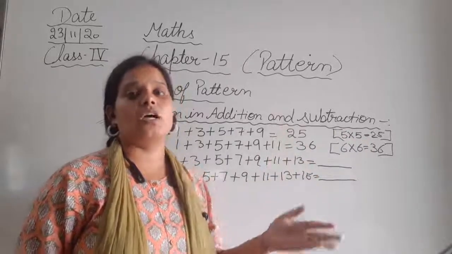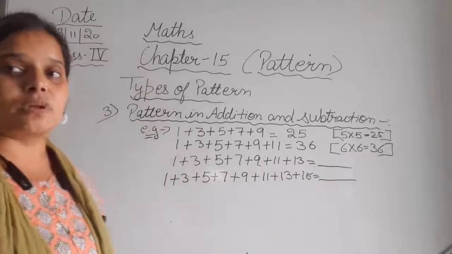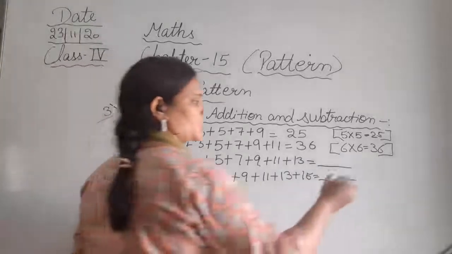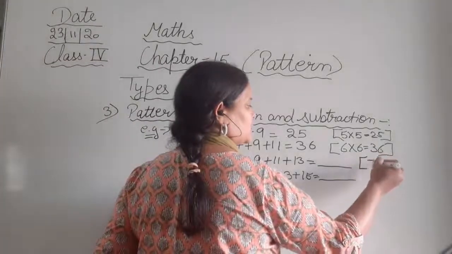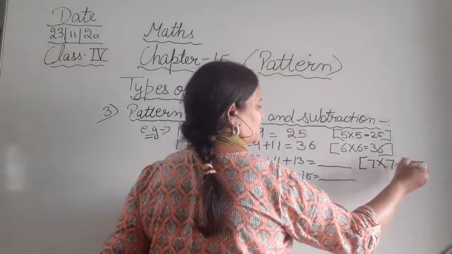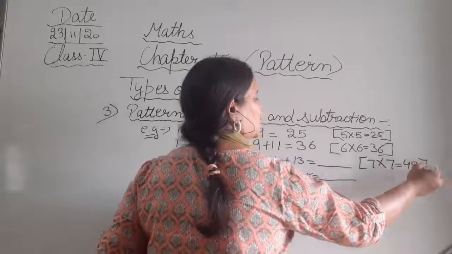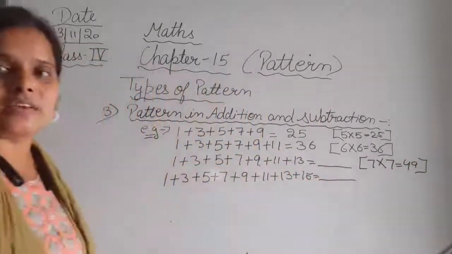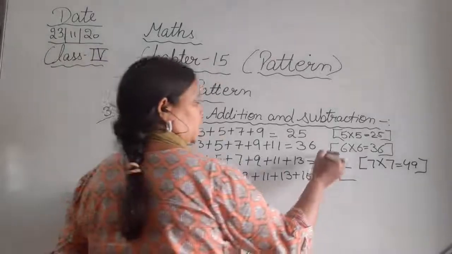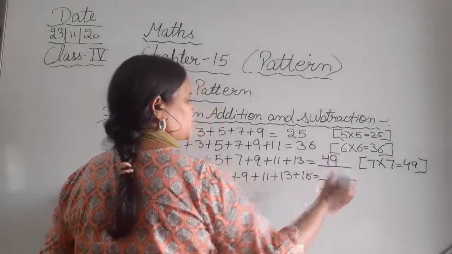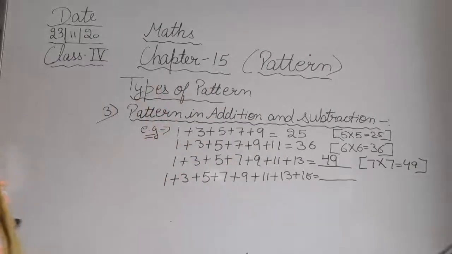So next number क्या होगा? After 6 it will be 7. So 7 7s are 49. 7 7s are 49. So you will write it as 49.